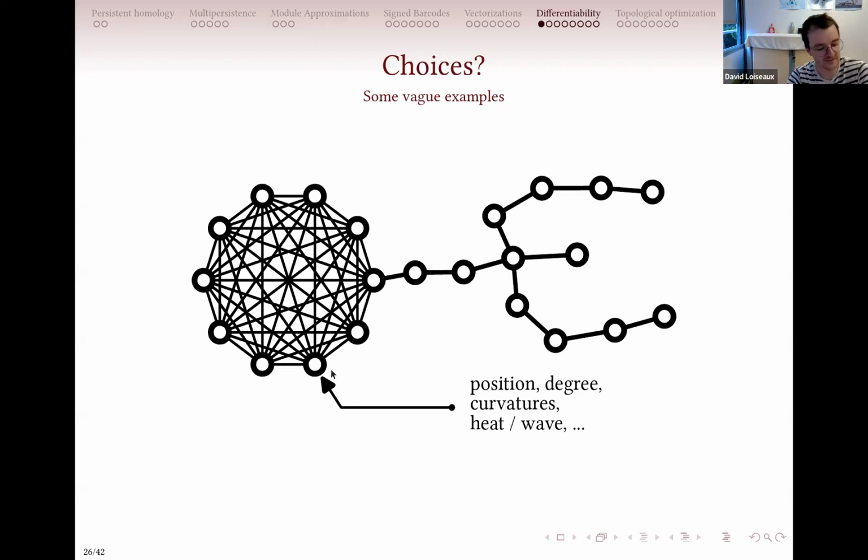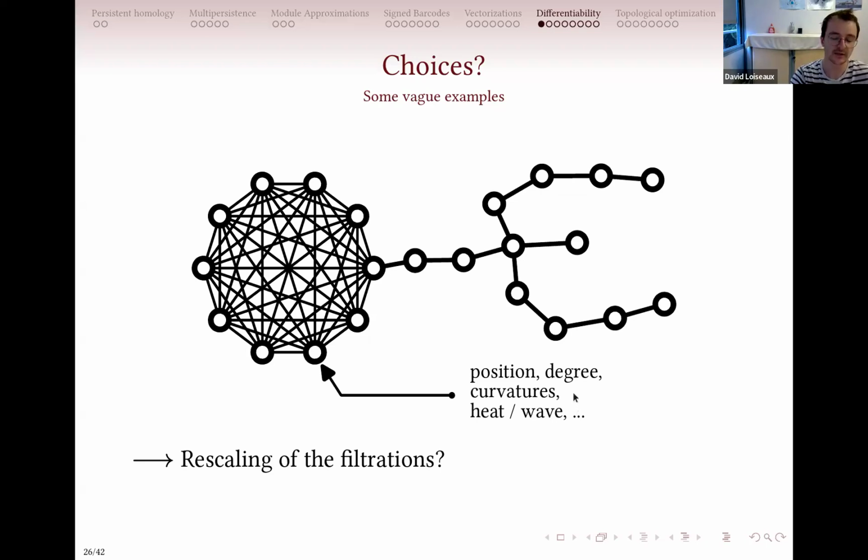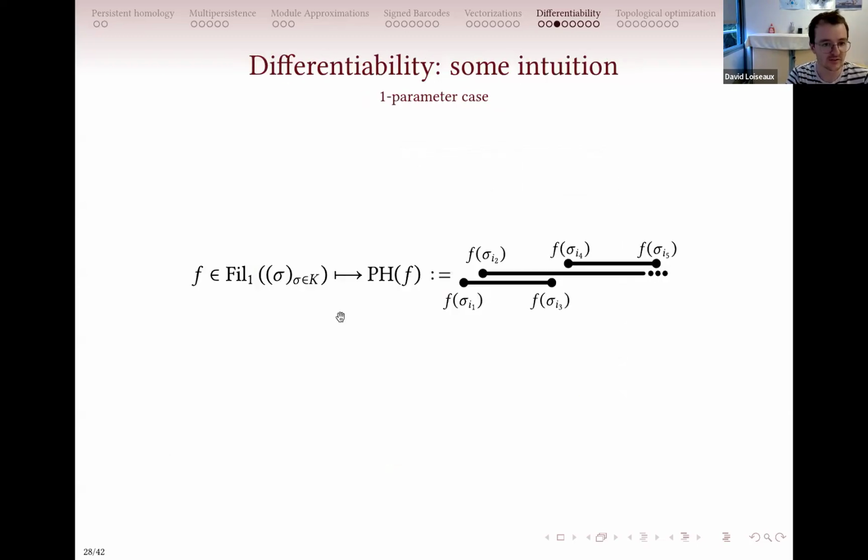And there is this issue of rescaling the filtration, because when you're looking at distances in applied multi-parameter persistence, you have to compare the filtrations together to properly define distances between persistence modules. As the degrees are usually arbitrarily large, and curvature and heat and wave kernels are usually small real numbers, you cannot really compare them together. So it can be an issue. I will just keep this example. And the key to solving all of this is differentiability. If you have a bunch of parameters and you want to find the best one, you just have to optimize these parameters with respect to some loss.